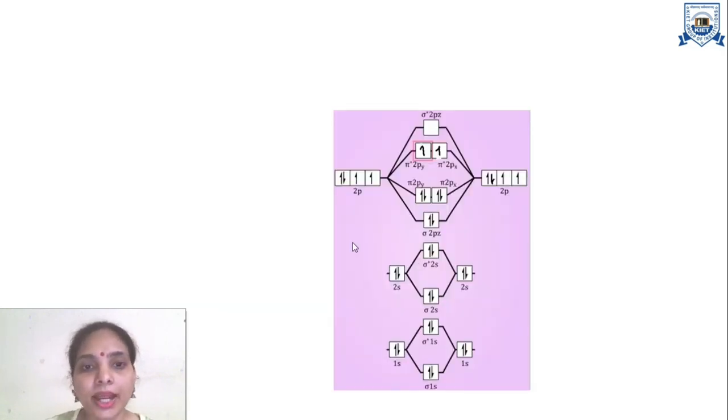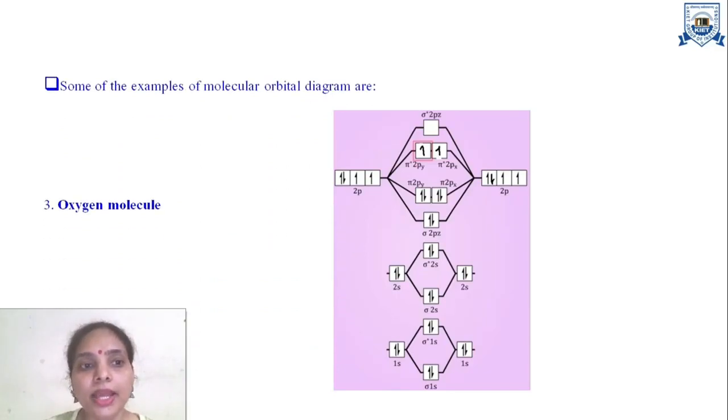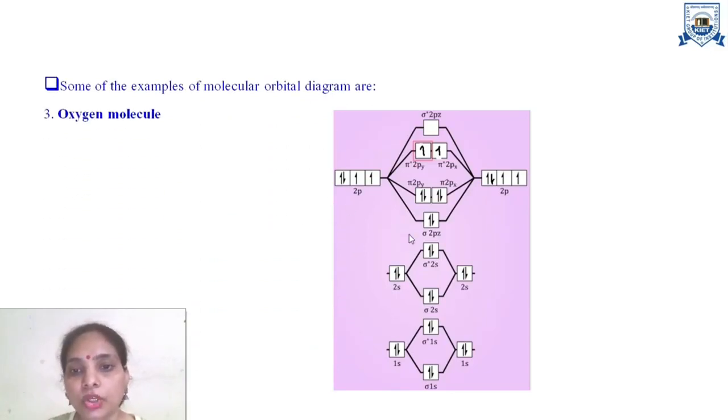On the other hand, if we see the example of the oxygen molecule, since it has 16 electrons, which is more than 14 electrons, first sigma electrons are filled and then pi electrons are filled, and the remaining 2 electrons you can see in the anti-bonding molecular orbitals, these 2 electrons will be singly filled.